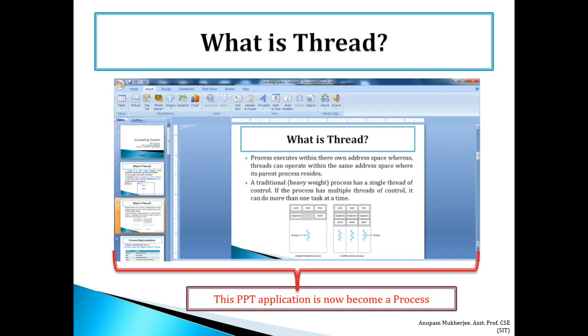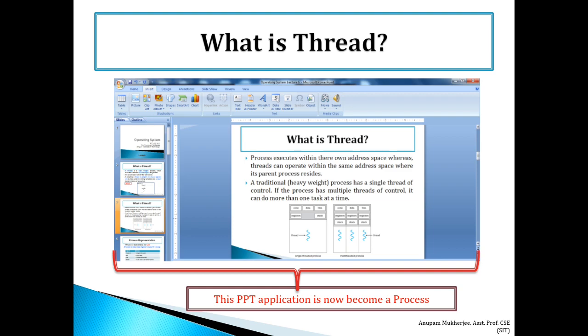So look at that example. Presently, say I am opening a PPT file, a PowerPoint presentation file. When I double click this PowerPoint presentation file, that means a process is created.